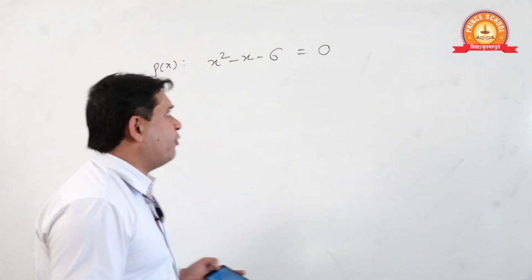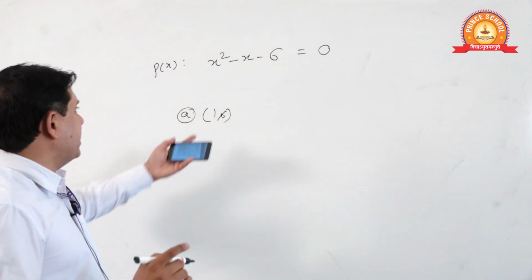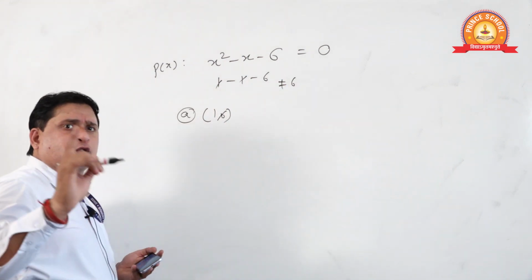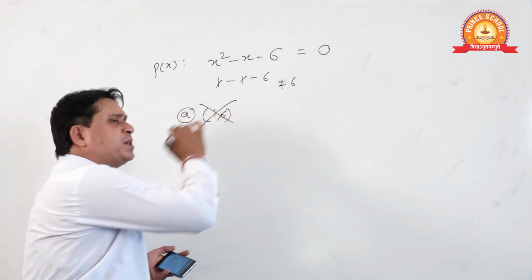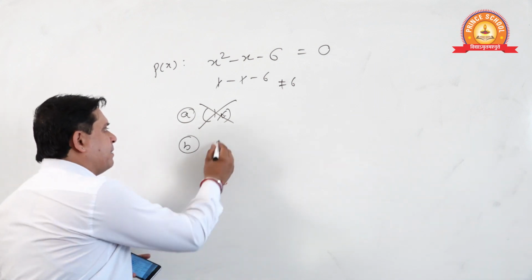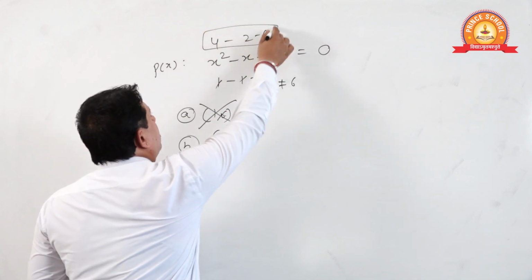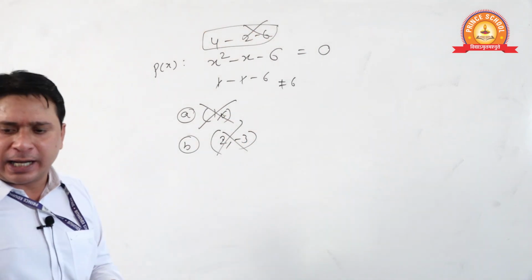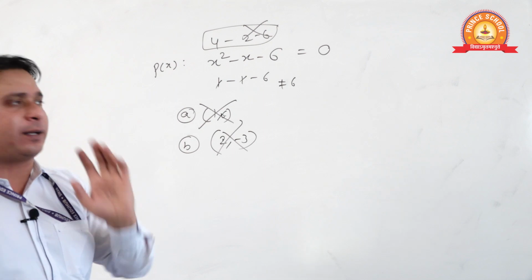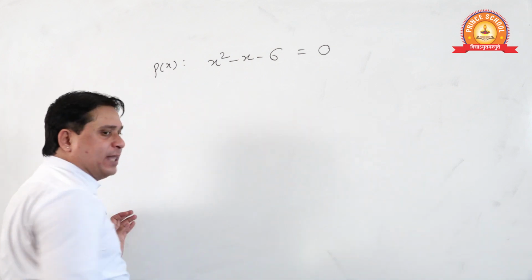See, if you see the options here, option A is 1 and 6. If you put 1, what will it be? 1 minus 6, it is not equal to 0. You need not check for 6. This option is not applicable. Option B, what is it? 2 and minus 3. Put 2 here: 2 squared minus 2 minus 6. Is it 0? No. Not this option. Are you getting my point? By using the options, you can also solve the objective question. But if this is not objective, then you have to go with the proper procedure.